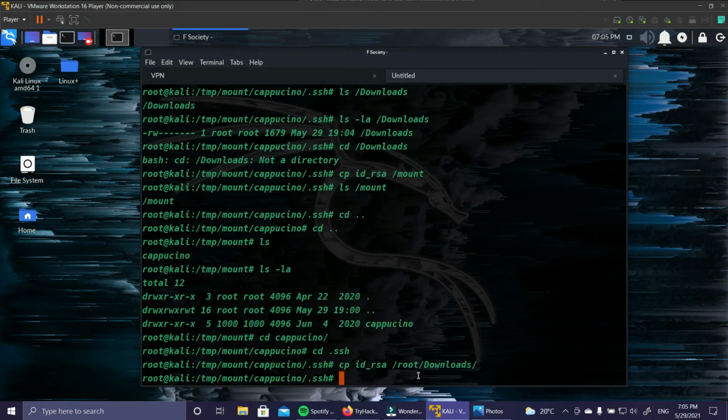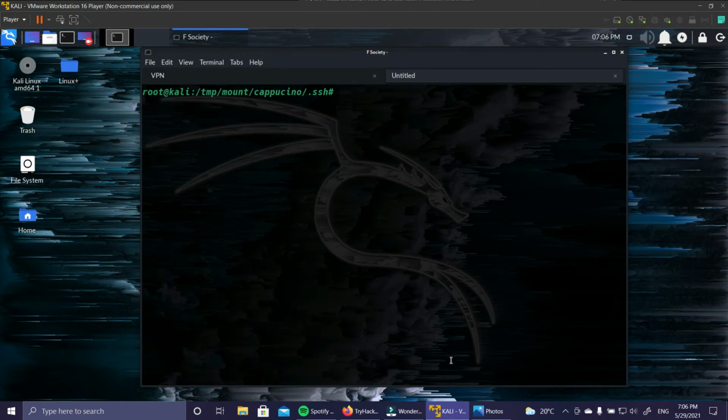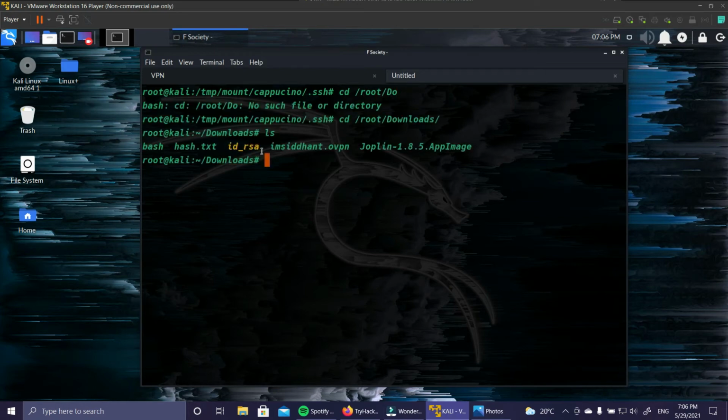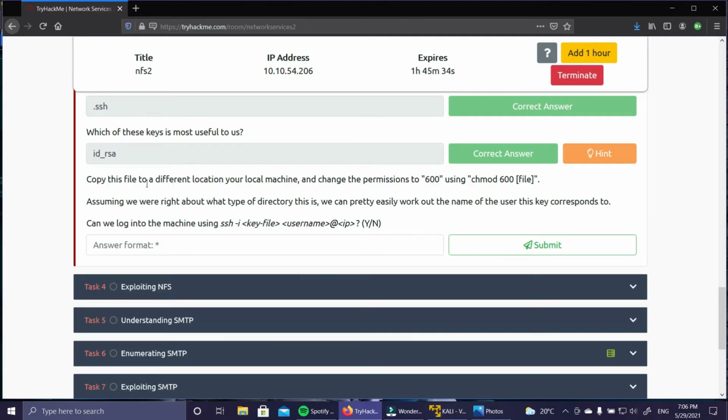root/downloads. Right, so it is copied into our download folder. I'm just going to clear the screen so that you can see it better. So it is copied now. So now we are going back to the cd download folder, root/download, and here we can see id_rsa. We are going to give this permission, chmod 400 id_rsa. No, not 400 actually, sorry, 600. Yeah, and we can clear the screen. Now if we go back, yeah, we have copied.